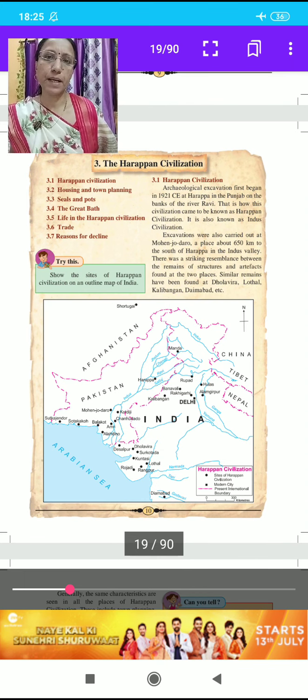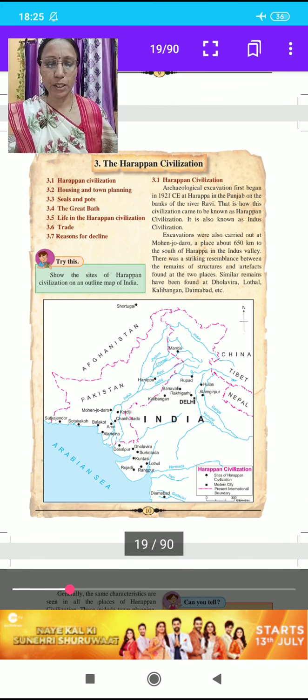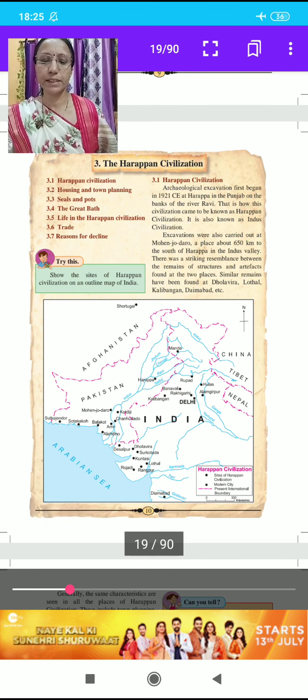First point is the Harappan civilization. Archaeological excavation first began in 1921 CE at Harappa in Punjab, on the bank of the river Ravi.